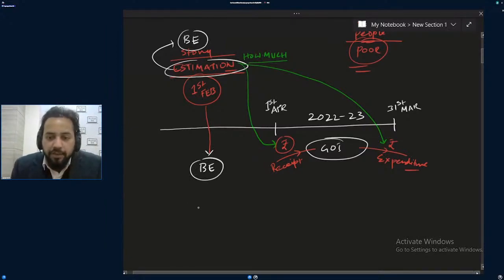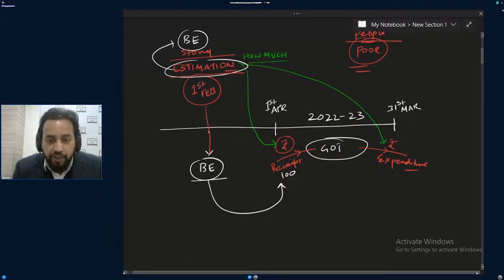We don't know what will happen in reality, and we will know what happened in reality only after completion of this year. Yes or no? Supposedly, the government is saying that we will collect 100 in this year. So it is called the budget estimation of receipt. Okay, the government is saying it, but it is not yet real.